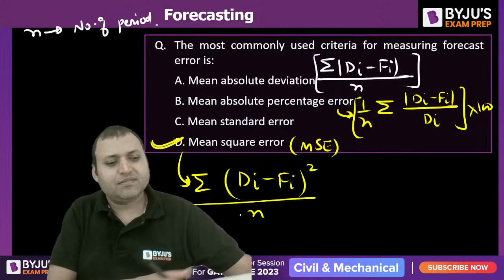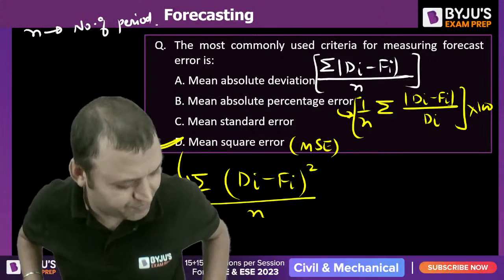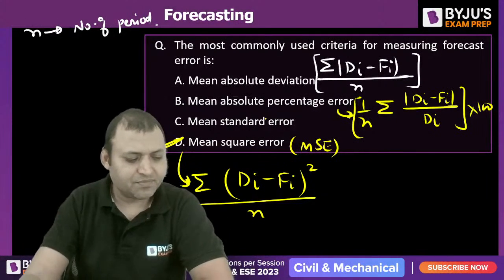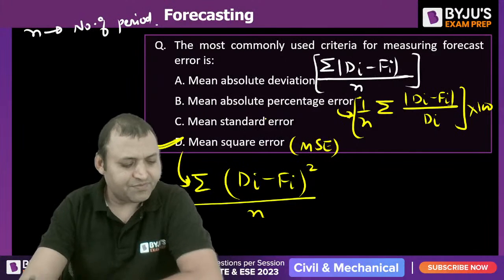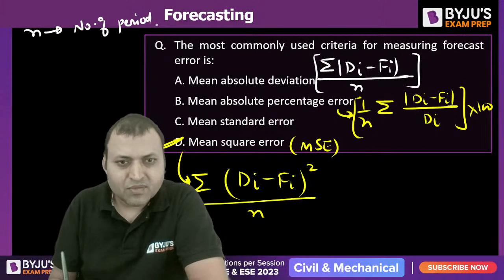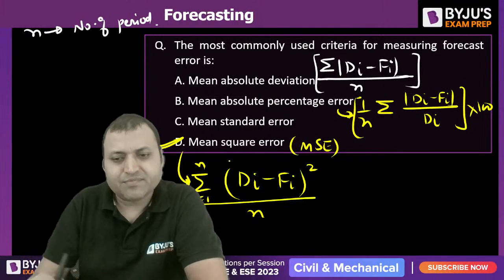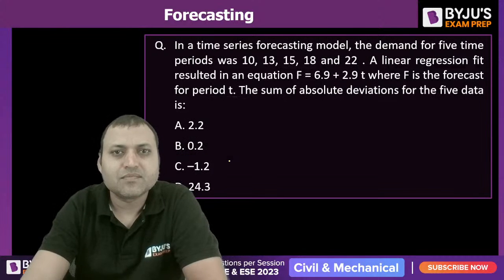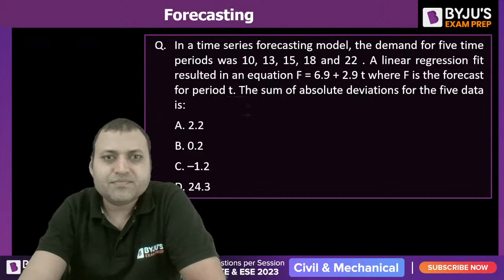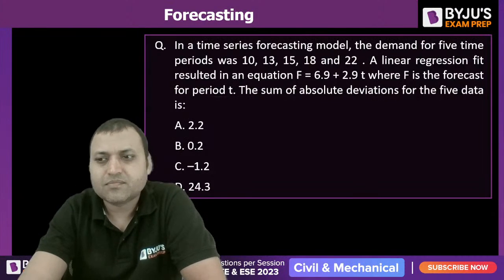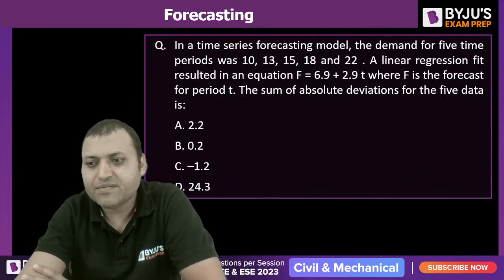That is commonly used in the industry. Mean square error, which magnifies the errors. Sum over i equal to 1 to n. Now the next question. The next question on the screen.